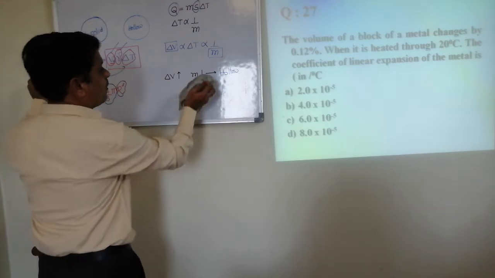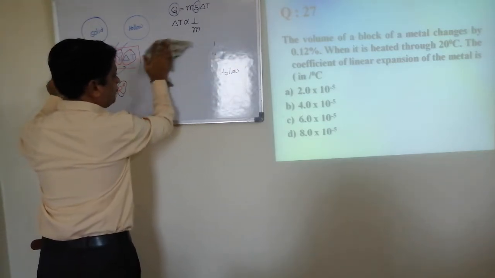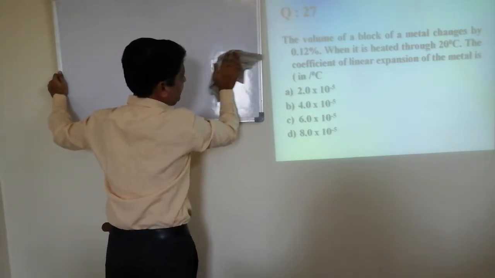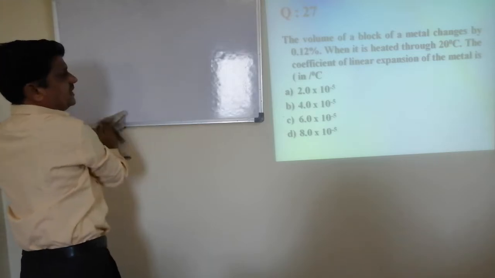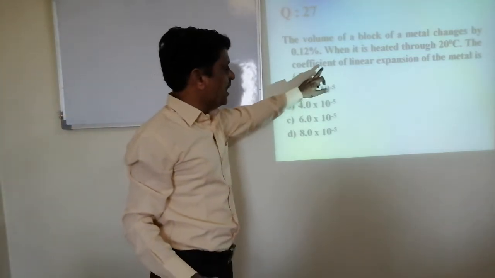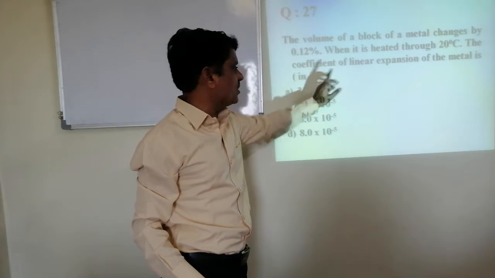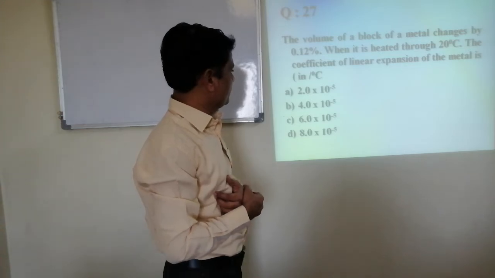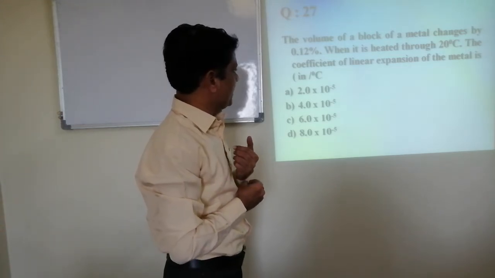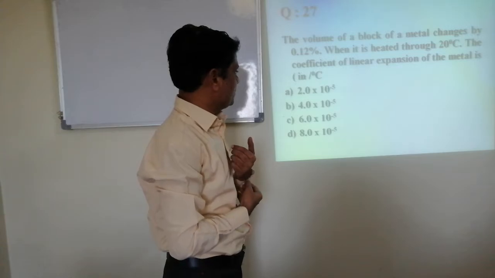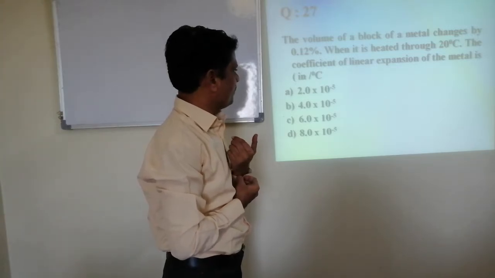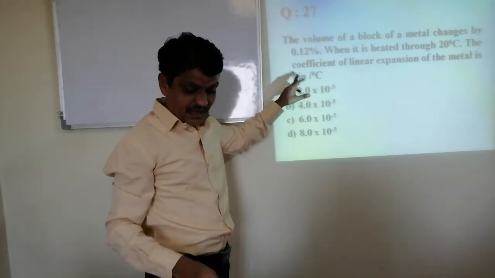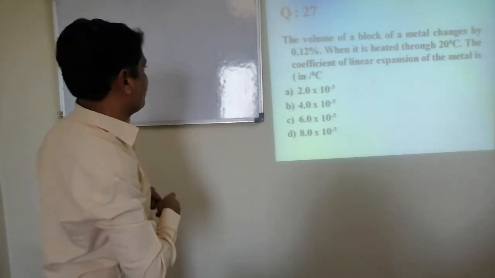The volume of a block of a metal changes by 0.12% when heated through 20 degrees Celsius. The coefficient of linear expansion of the metal is the question. Okay, I think here the options for the coefficient of linear expansion of the metal are not mentioned. Okay, it should be given. First I'll go through the concept.